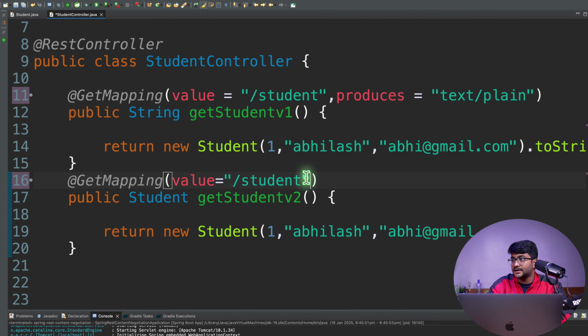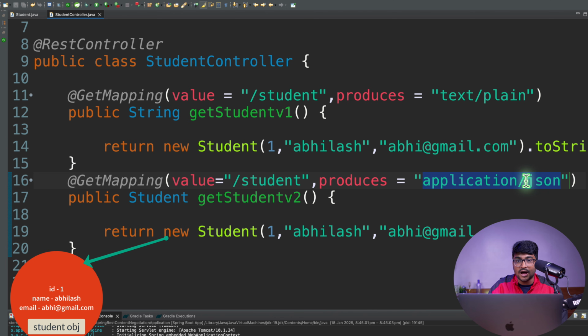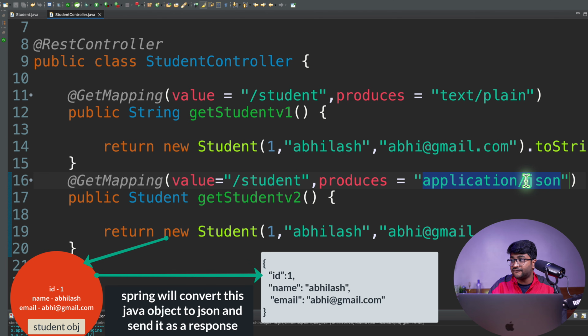And I'm going to say, if somebody is going to ask for the data in the form of JSON, then this is the method which can produce the data in JSON. So I'm going to say produces, application/JSON. Okay, this is how the client needs to ask us for the data as JSON. If it wants our student object to be represented as JSON whenever we are sending back the data, they need to ask us in this way. And that's what I'm specifying over here, called produces.